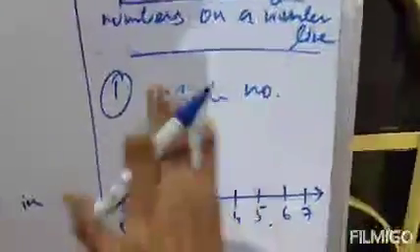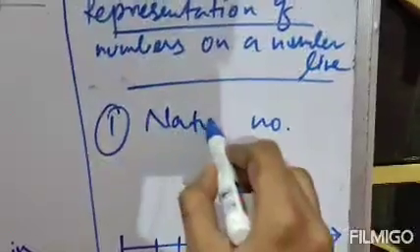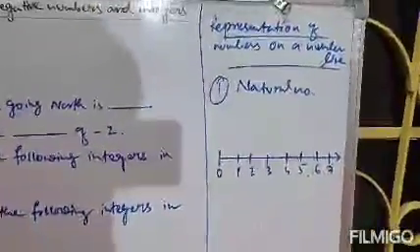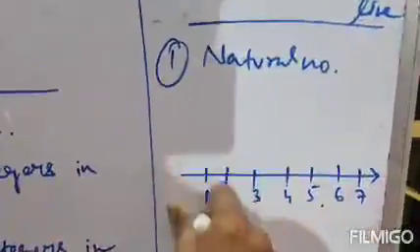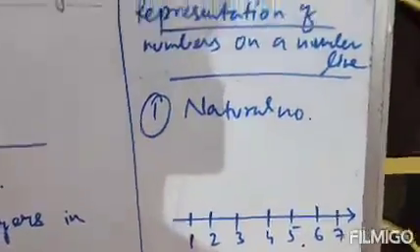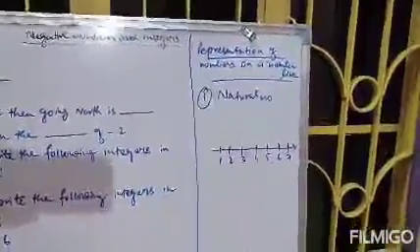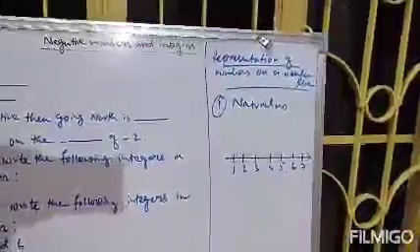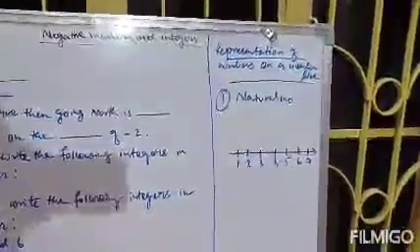But if we want to represent natural numbers, then natural numbers start from 1, so the 0 will not be there. The number line representation will also start from 1. We will omit the 0. This is the number line of natural numbers. Clear? So natural numbers, whole numbers.